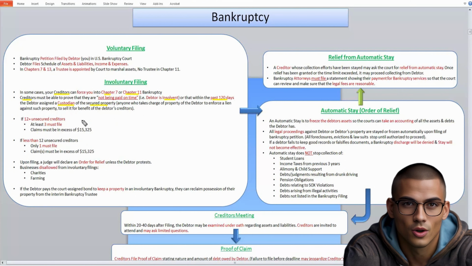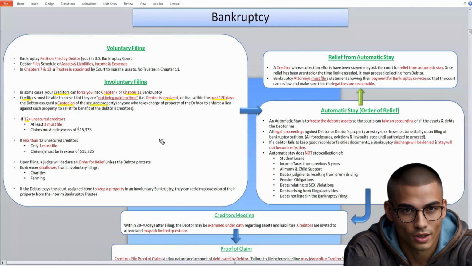So if you have 12 or more unsecured creditors, an unsecured creditor is somebody who provided a service for the company, maybe a cleaning service or window washing service or something like that. So you didn't use any of that debtor's money to purchase an asset for the company. So they don't have any stake in any of the assets for your company. They just provided a service for the company. So they're unsecured in the debt that you owe them.